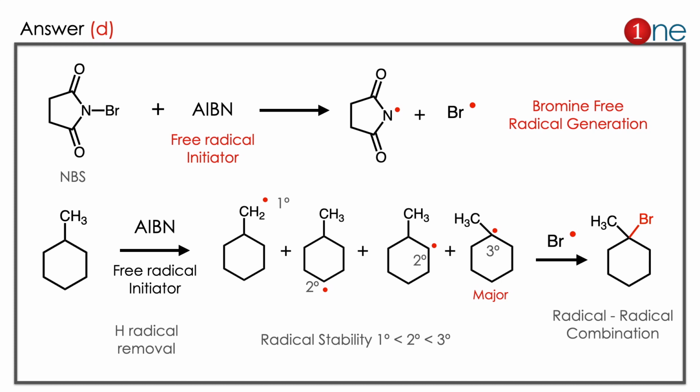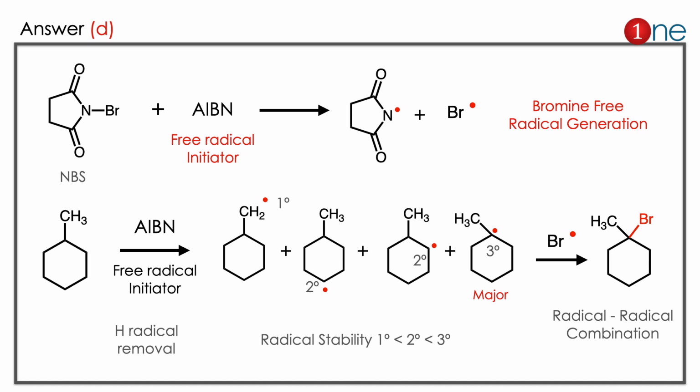The answer is D. Let us see how. In the starting material we are using AIBN, which is the free radical initiator which generates the free radical. So what really happens is the free radical of bromine will be generated from NBS. Next step, the same AIBN can initiate the radical from the methyl group also, so the same AIBN can initiate the radical from the molecule. So the methyl group can lose the hydrogen or the ring can lose the hydrogen. So there are the 4 possibilities which will lose.